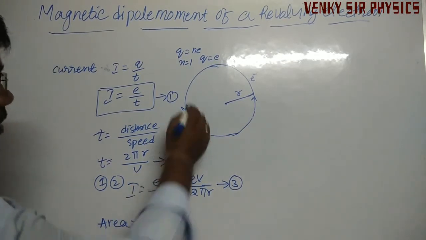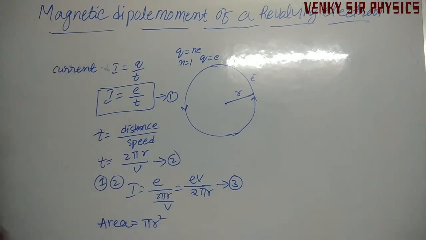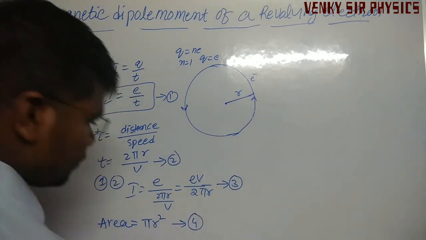Next, what is the area? Area of a circle is πr². This is equation 4.